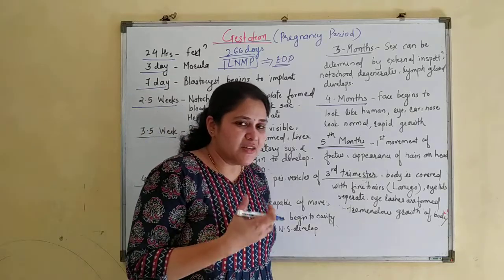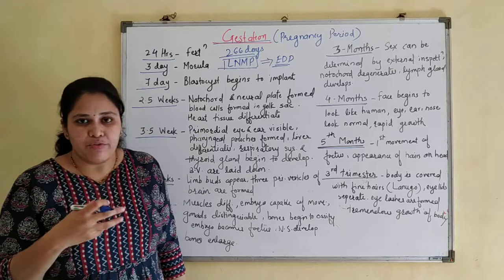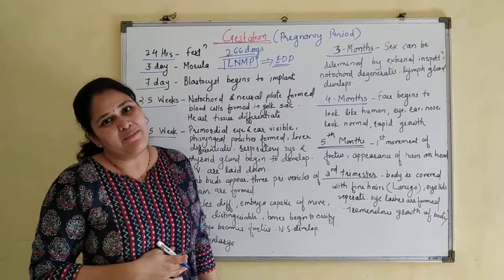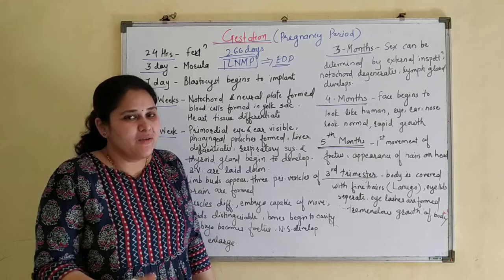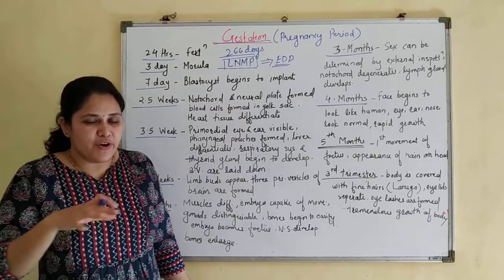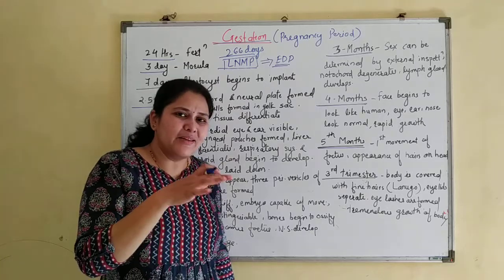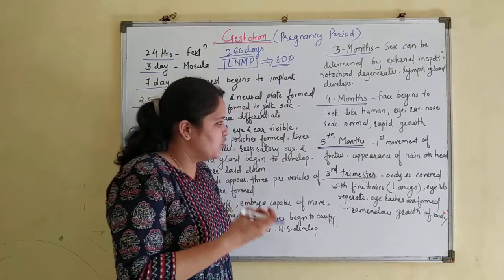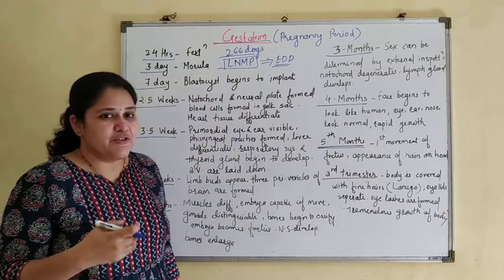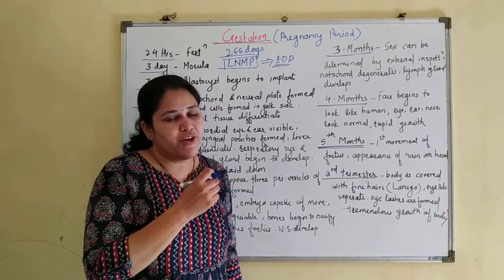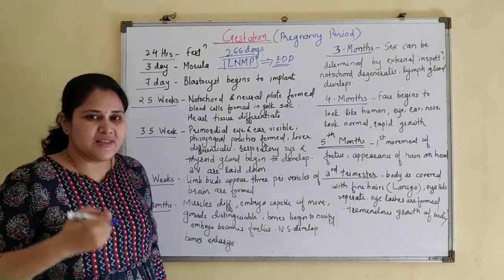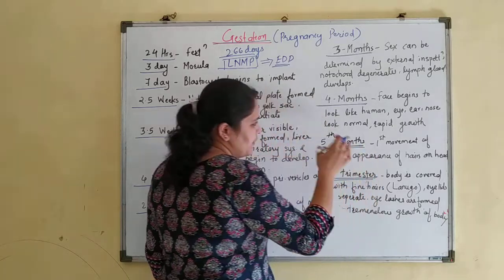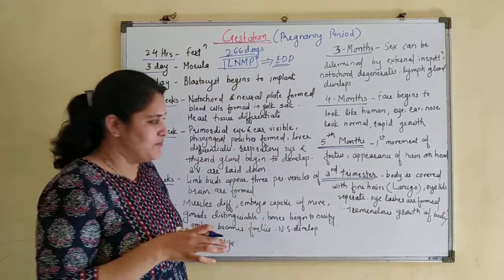Now how does the fetus move? As I told you, the fetus is surrounded by a fluid. So naturally the baby is a swimmer. Okay, so it swims, or it floats. It can move in the amniotic fluid which is present surrounding it. The first movement of the fetus, as well as the appearance of hair on the head. So small hairs start appearing on the head. Now these things happen by the end of the 2nd trimester.